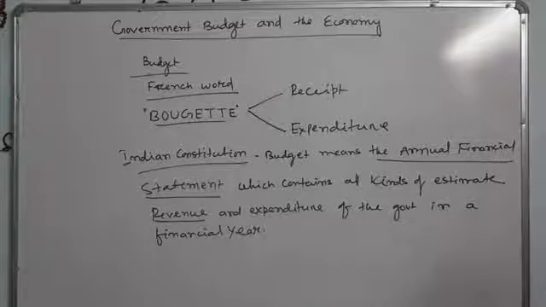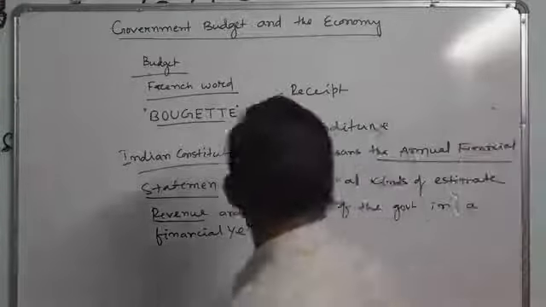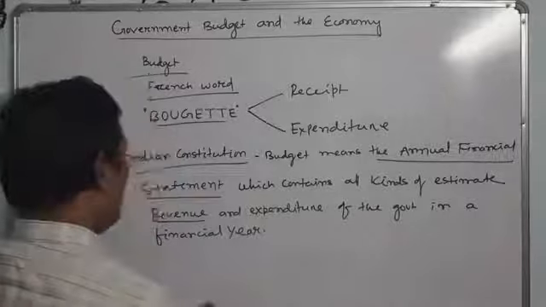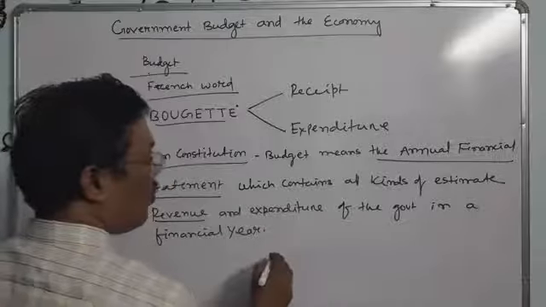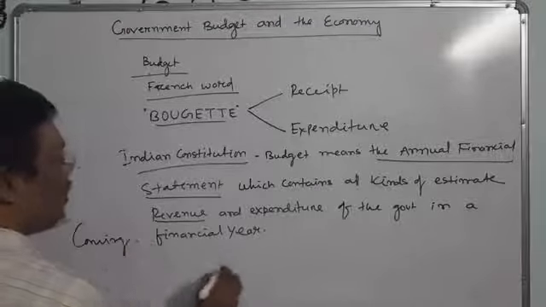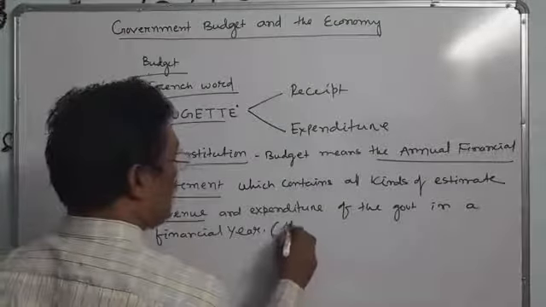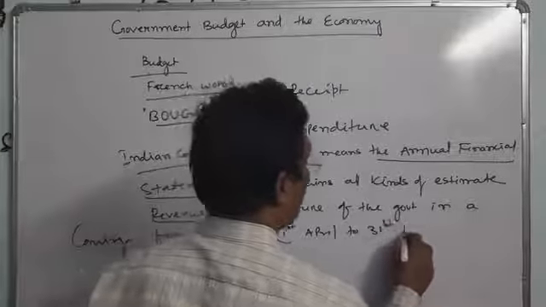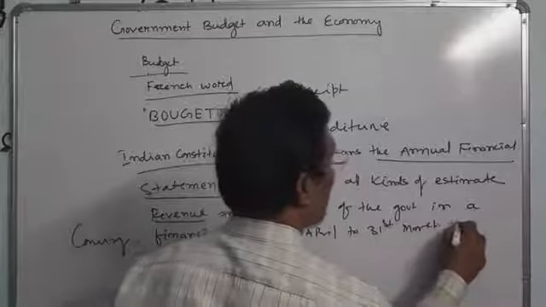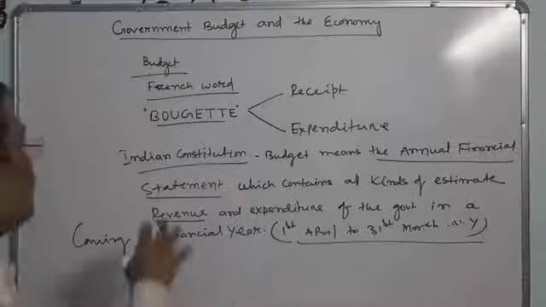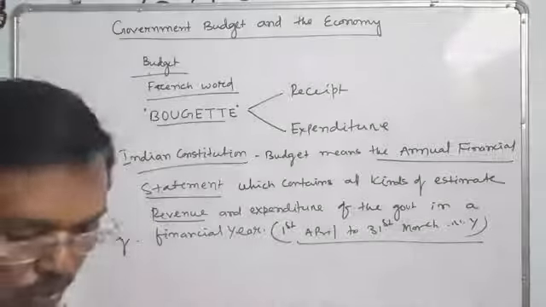The Indian Constitution says that budget means the annual financial statement which contains all financial estimates, revenue and expenditure, of the government in a financial year, or the coming financial year, that is, 1st April to 31st March of the next year.